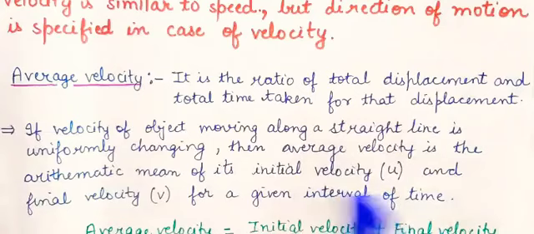What do you understand by that? Average speed was total distance upon total time, the ratio of these two. Similarly, average velocity is also the ratio of total displacement and total time. So, what is the formula? That is initial velocity plus final velocity divided by 2. That is the arithmetic mean. In maths, you calculate the arithmetic mean of the given data. Similarly, initial velocity plus final velocity divided by 2 gives the average velocity.